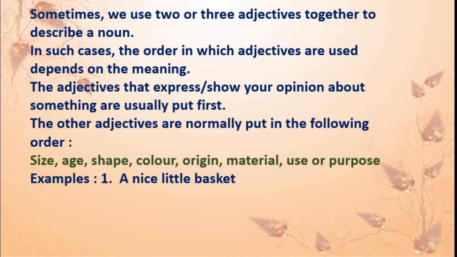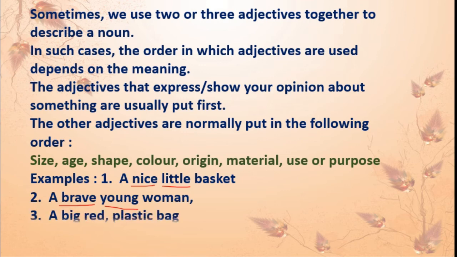Example, a nice little basket. See, nice is the opinion, little is the size, and basket, you know, that is a noun. Means here we use two adjectives, nice and little. Got this? Next one, a brave young woman. Here, see, brave, again opinion, young, age. Here also we used two adjectives.